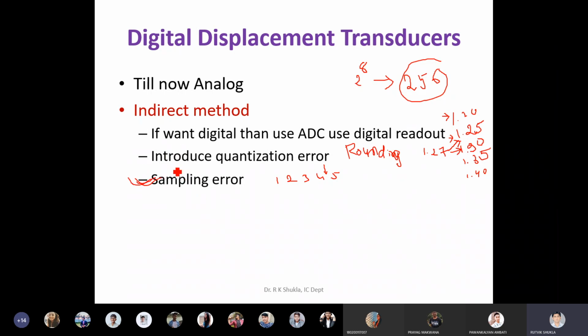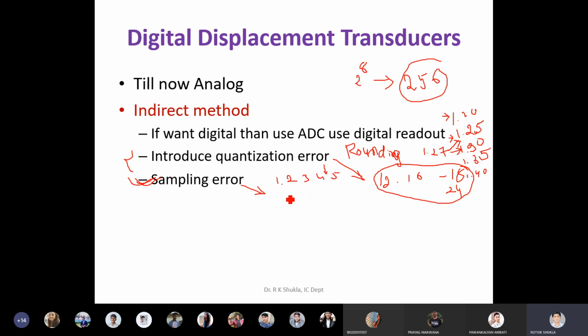If you take an infinite bit ADC, then there won't be any quantization error. But infinite things are not possible. That's why you always have some quantization error. This error can be reduced by using more ADC bits. So instead of 8 bit, if you use 12 bit, 16 bit, 18 bit, or 24 bit ADC, by using more ADC bits you can reduce this error. The sampling error can be reduced by using the highest sampling frequency possible.